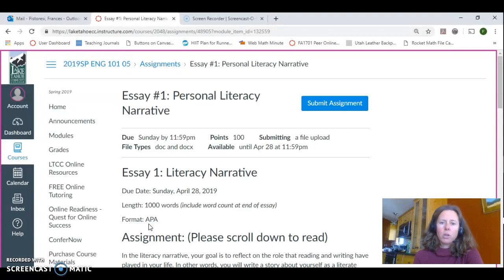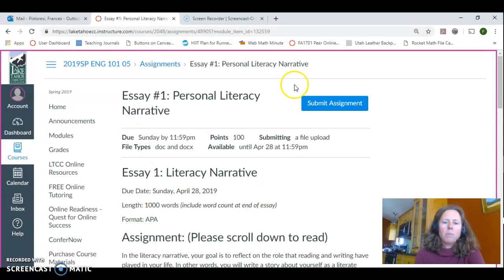This will be the one essay that you will be encouraged to use the first person, which means you'll be referring to yourself in your paper. From here on out, essays 2 and beyond, you are not going to be doing that. You will not even include mentions of I think or I believe. You don't refer to yourself normally in an academic essay. But please do, this is a literacy narrative, so it makes sense.